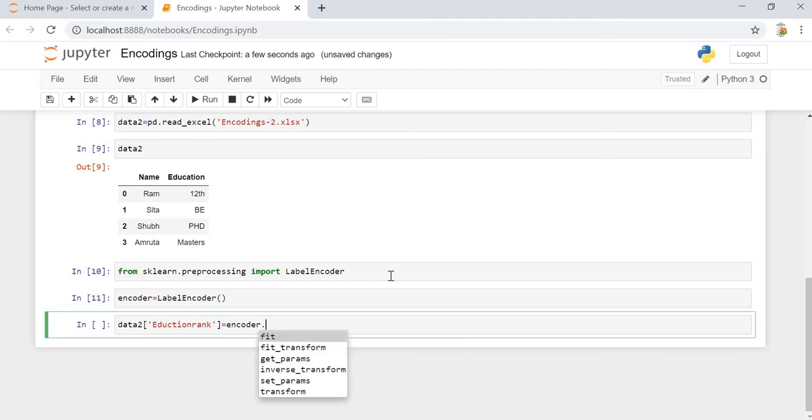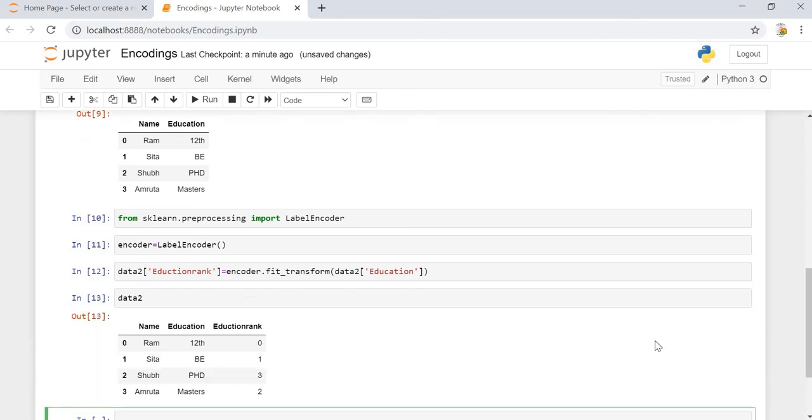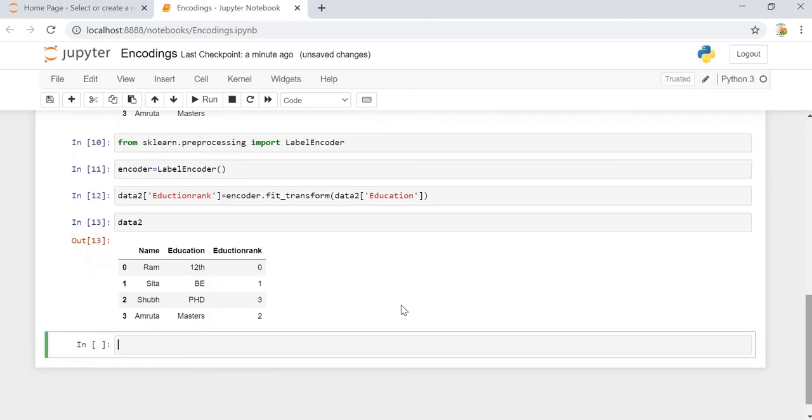There are two methods, fit and transform. We can either fit and then transform. In that case, whenever we have any new data set also, we can transform it using this encoder object. Here, as we have only one data set available and we don't have any other data set, we will go with the fit_transform technique. fit_transform will take data2 of education. Once that is done, we can check data2. As we can see, it is being ranked from 0 to 3.